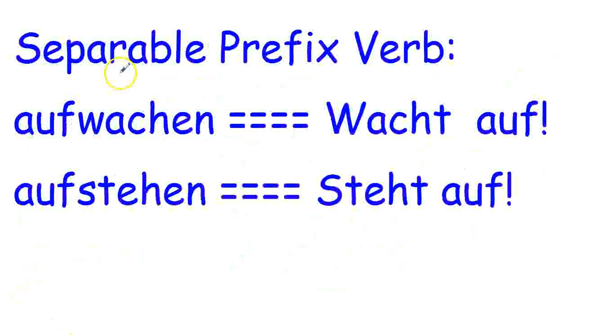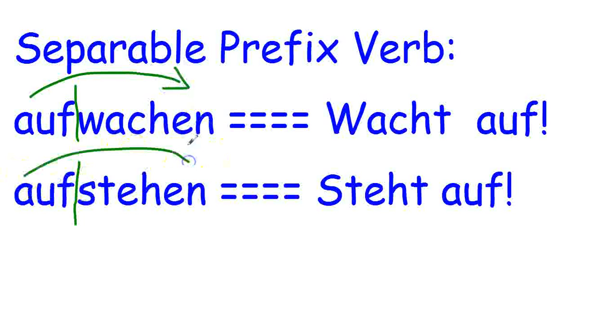Now, what if you're talking to a group of adults? That'll be the next thing we look at. First, there are some verbs we haven't learned a lot, but there are some separable prefix verbs. That means there's a prefix that gets chopped off. And typically, you'll probably hear this a lot. So if I want to tell you all to wake up, wacht auf. So the prefix goes to the end. Stand up, steht auf. And the prefix goes to the end. So that's a little something different, which we'll be looking at later.